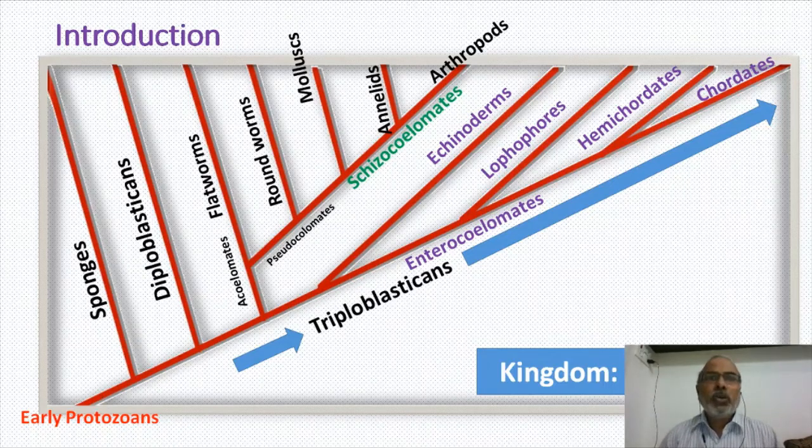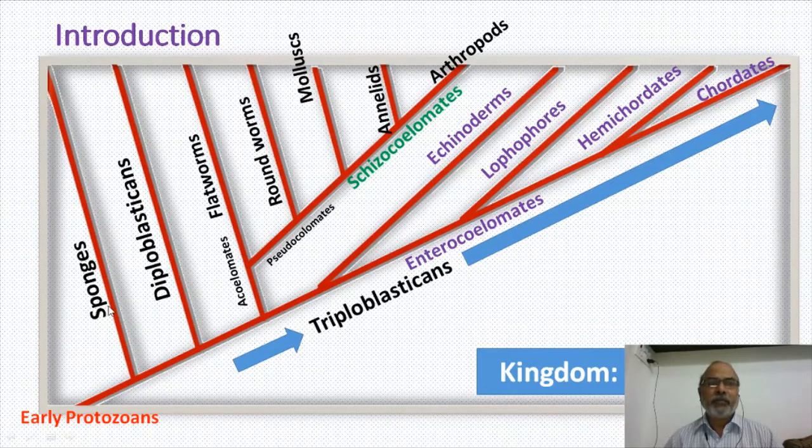Certain colonial protozoans might have given origin to the ancestors of sponges and the ancestors of diploblasticans. So from colonial protozoans, sponges are formed first. Sponges have evolved first.